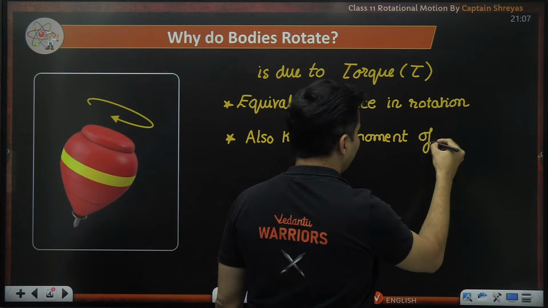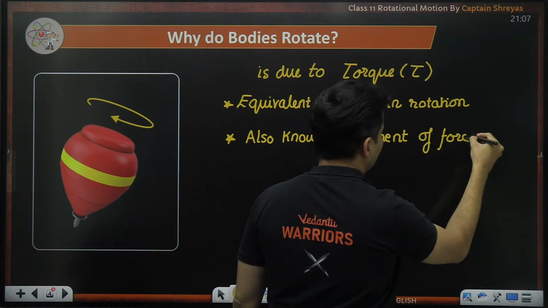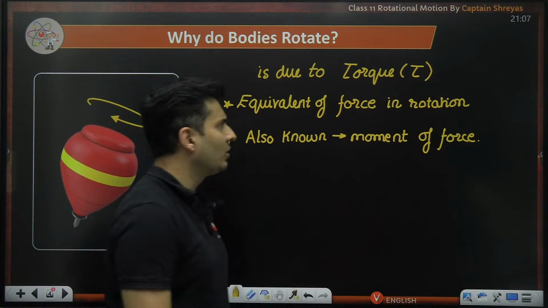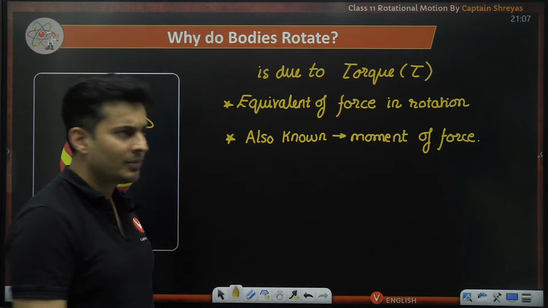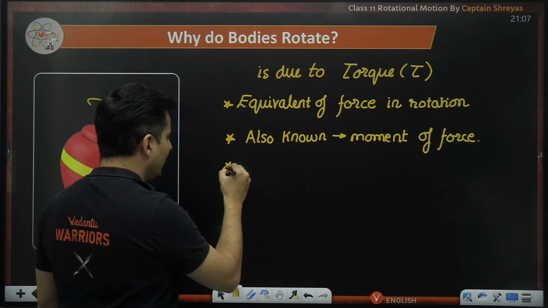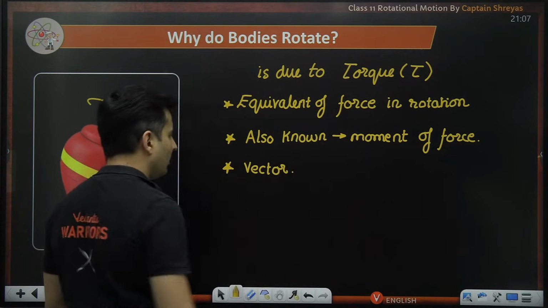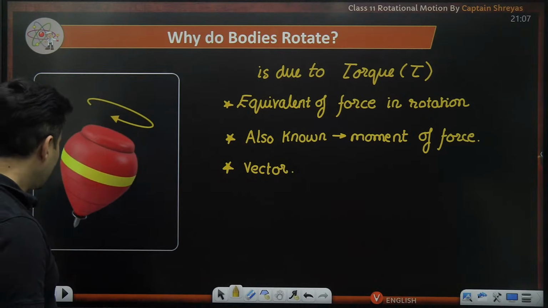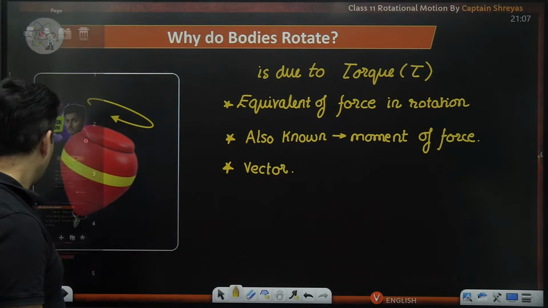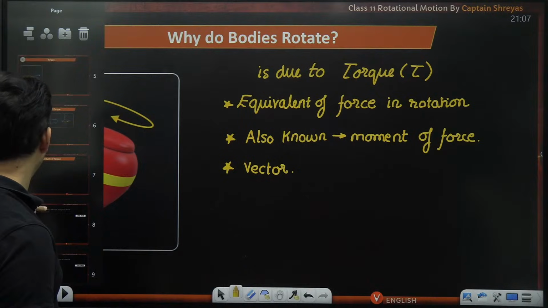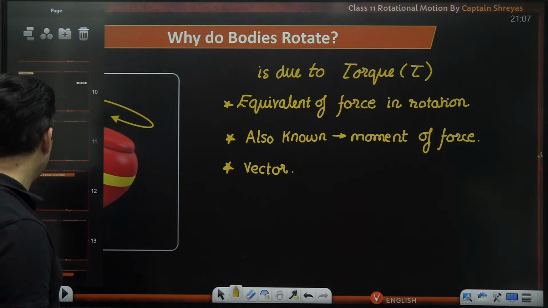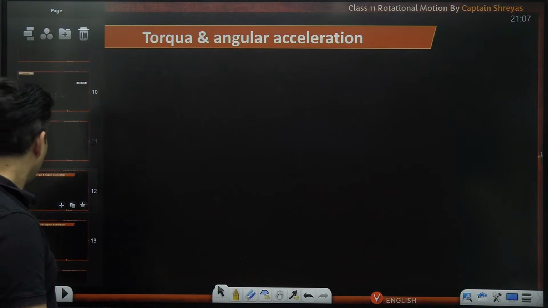When they say the moment of force is how much, they are talking about the physical quantity called torque. It is a vector quantity. It has a direction, definitely. It is having a directional property. And the simple way to look at it is, I'll just go forward and I will come back because that will make you understand it better.